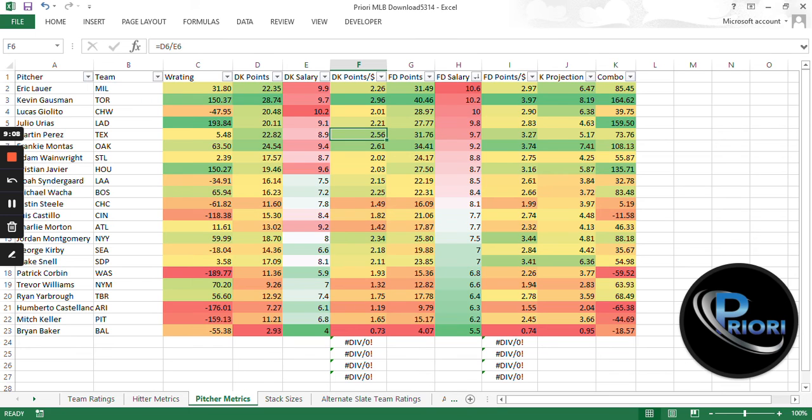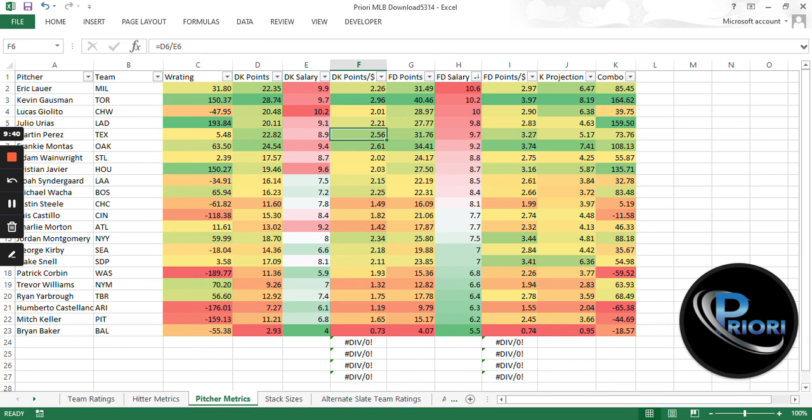But that is about the gist of how I go about utilizing the sheets. I will get into it in more detail in the next video. I am planning another 2 videos coming up, one with a much more toned down, simple explanation of what I'm talking about in terms of stacks, in terms of spending down at pitcher, all the things that if you may or may not have played DFS seriously before, we may want to get into.